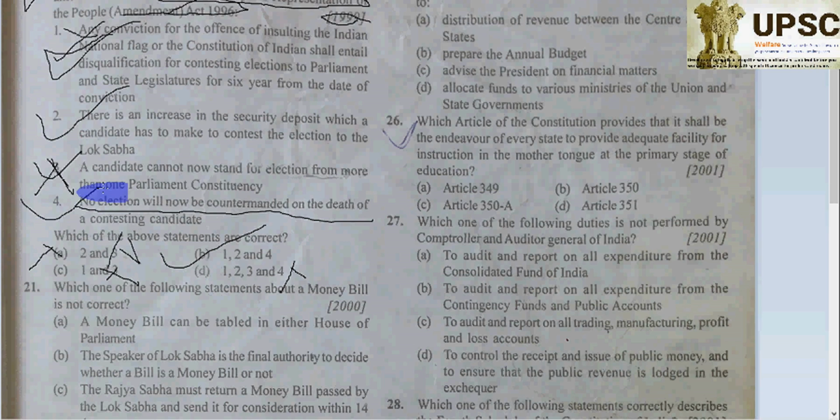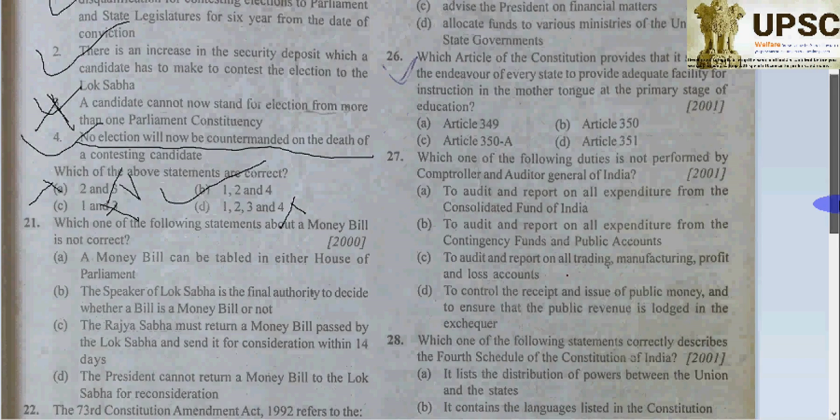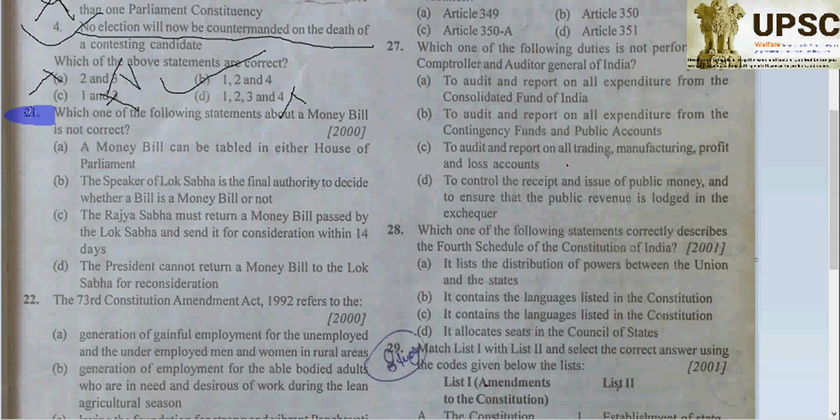Once again, I would like to repeat for question 20: the 3rd statement is incorrect. Remember why it is so, because a candidate shall not be allowed to contest from more than 2 constituencies. It has been clearly mentioned. So that's why 3 will be eliminated. On the basis of that, we will get the correct answer. By the elimination method, of course, it's easy to attempt.